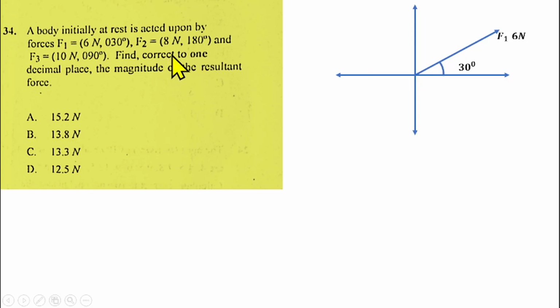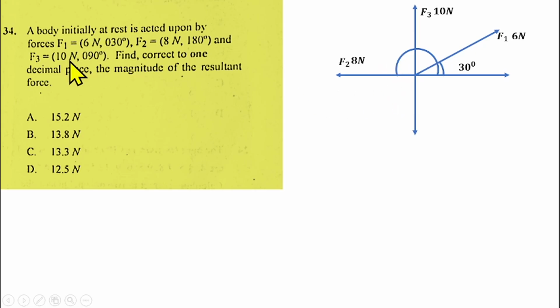Then the second force is F2, and the angle is 180 degrees. So from 0 to 180, the negative x-axis should represent F2, and the angle there is 180 degrees.